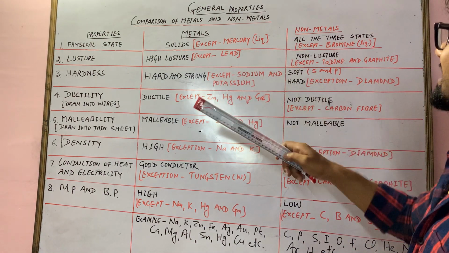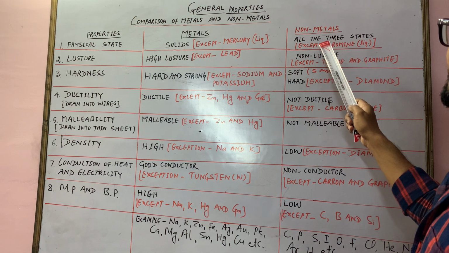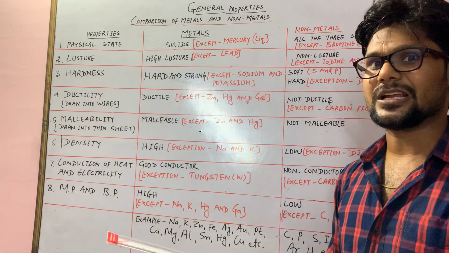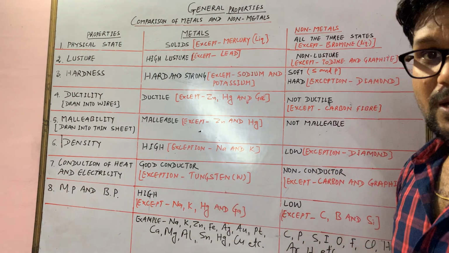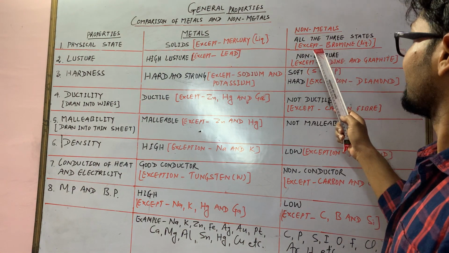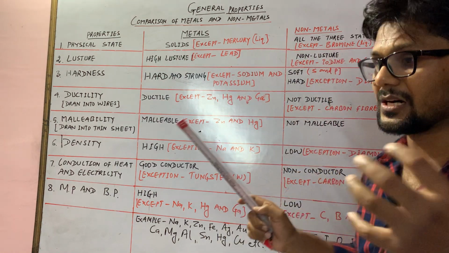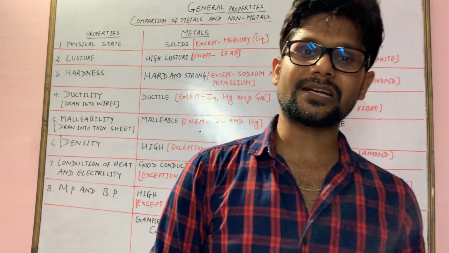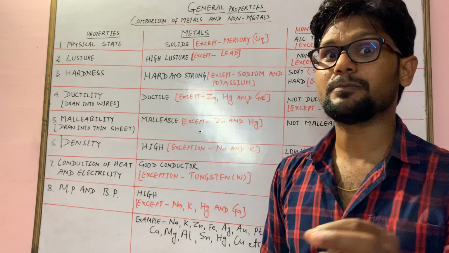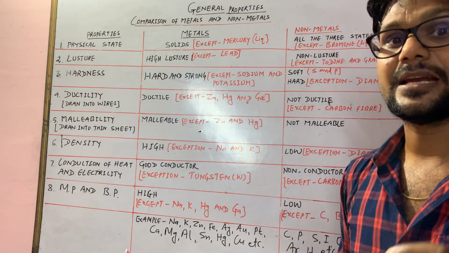At the same time, on the non-metal side, non-metals exist in all three states. You know the three states of matter: solid, liquid and gases. There are some exceptions. Bromine exists in liquid state. You have to remember generally non-metals exist in solid state or soft solid, or in gaseous state, but only bromine can exist in liquid state.